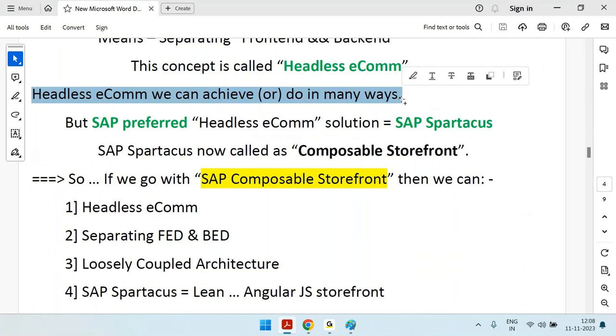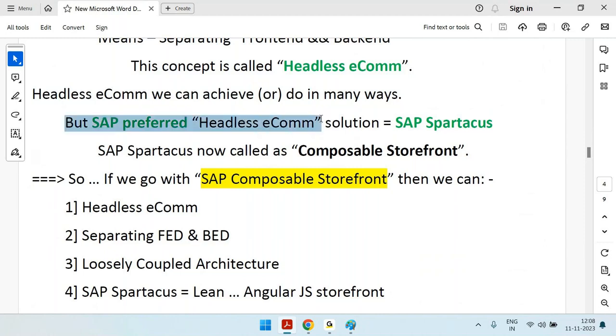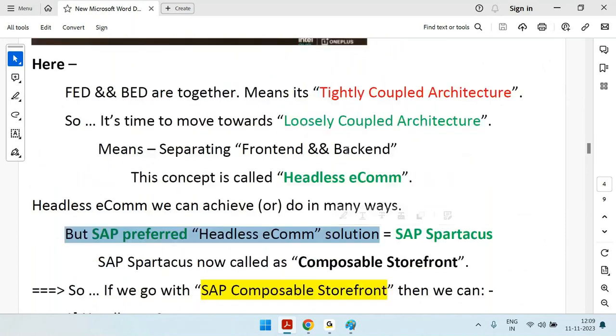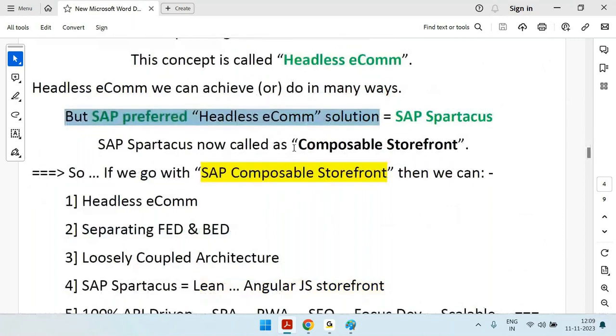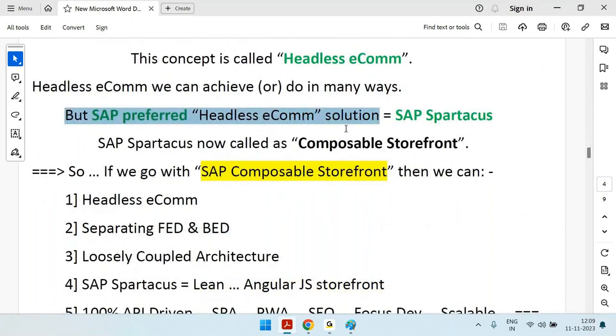But SAP's preferred headless e-commerce solution is Spartacus or composable storefront. So far good? No questions? Okay, fine. I'm clearly mentioning here SAP's preferred headless e-commerce solution. What is the meaning of headless? Separating front end and back end is called headless. SAP's preferred headless e-commerce solution is SAP Spartacus or SAP Composable Storefront.